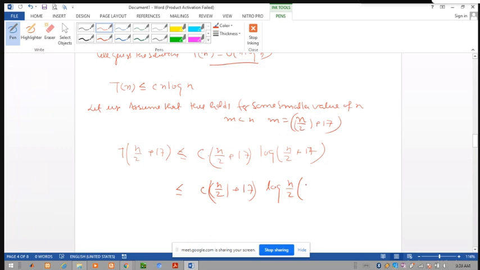We know that log of a times b is equal to log a plus log b.